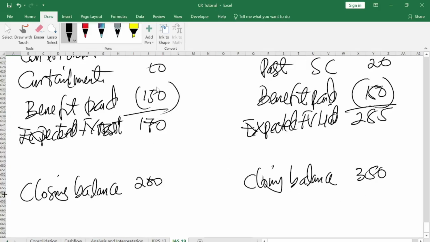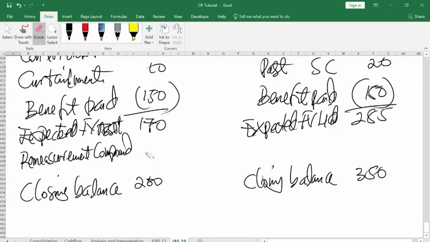Let's look at the asset. Is it a gain or loss? You expected to get 170. Now you ended up getting 200. Is it a gain or loss? It will give you a gain. That's what we call the remeasurement component. The difference is 30, so this is a gain.